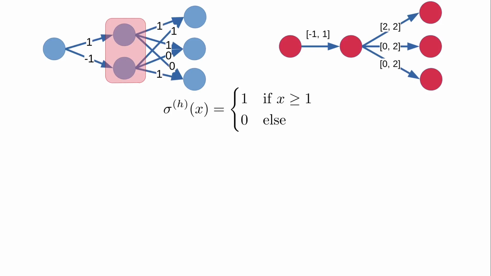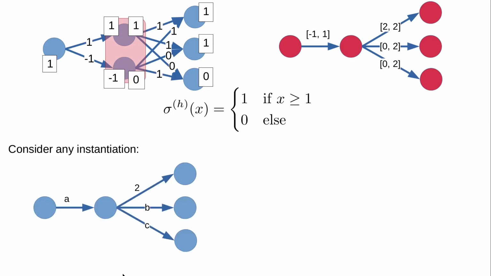We can compute the output of this DNN on an input of 1 to be 1, 1, 0. What we find from any instantiation is that no matter what the input to the middle node, its output will either be 0 or 1. But then the first output node will be either 0 or 2, which cannot be the desired value of 1.